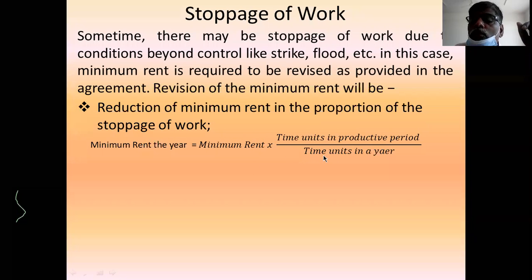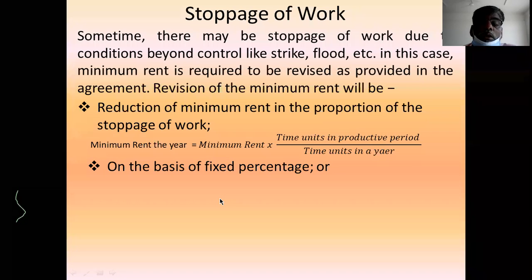In the denominator, you take the number of days in a year or the number of months in a year, the time units in a year. In this way you take this equation and calculate the revised minimum rent. Revised minimum rent. This is the first point.